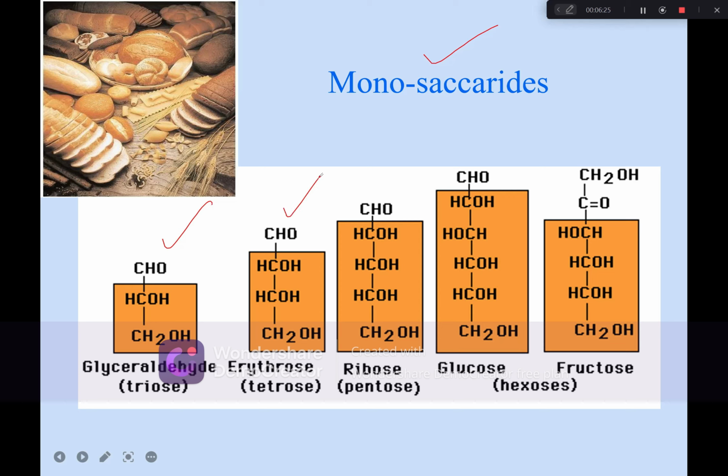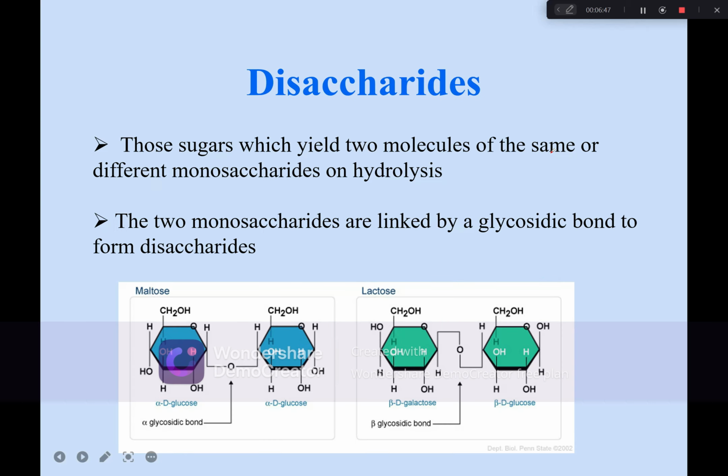Those in which 4 are present are known as tetroses. An example is erythrose. Those in which 5 carbons are present are known as pentoses. An example is ribose. And then those in which 6 carbons are present are known as hexoses. Examples are glucose and fructose.